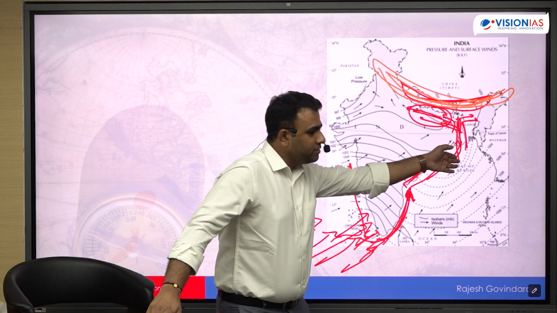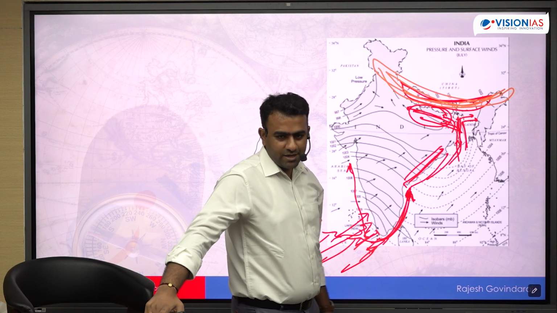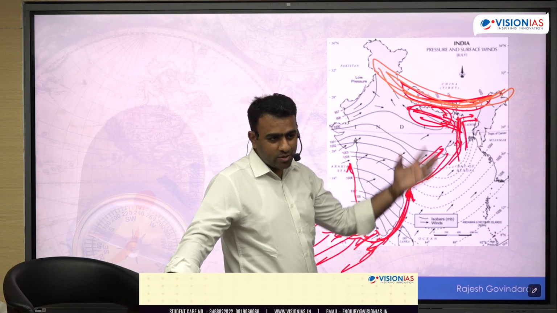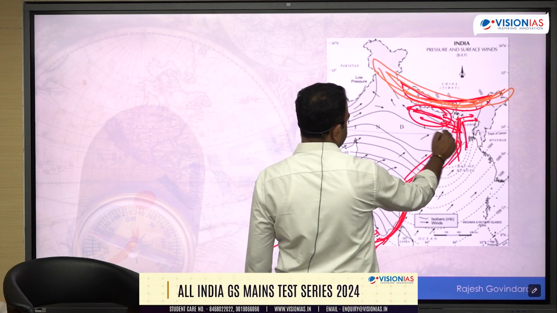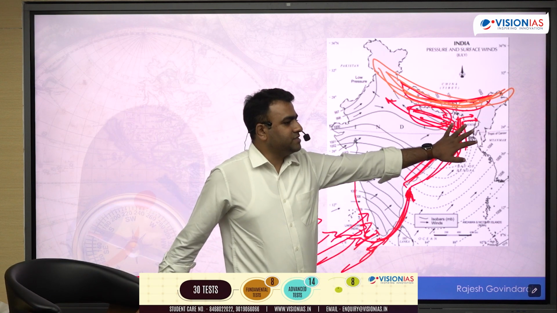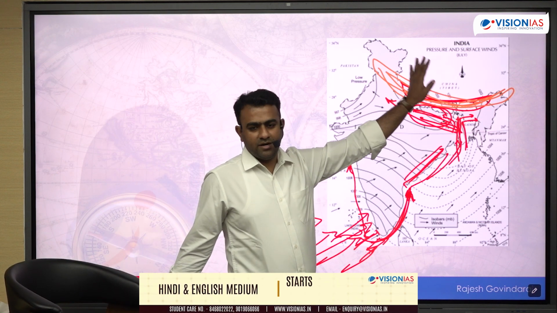And coming from the ocean, they are very rich in terms of humidity, moisture content. It causes very heavy precipitation. It brings a very good amount of precipitation. In fact, the precipitation decreases as you move towards the interior location. In West Bengal, it is 200 centimeter, Bihar 150 centimeter, UP 100 centimeter. By the time you come to Delhi, only 50 centimeter.